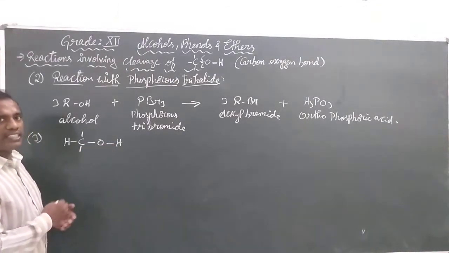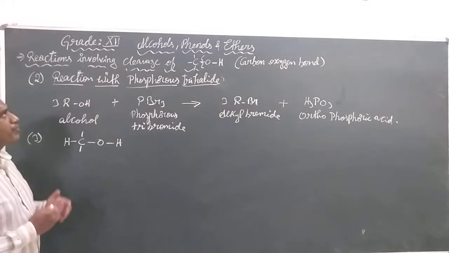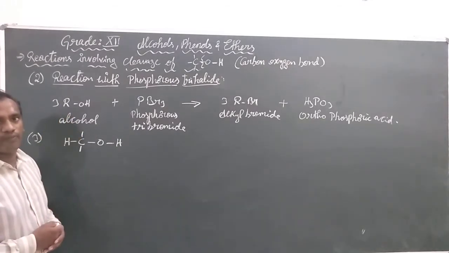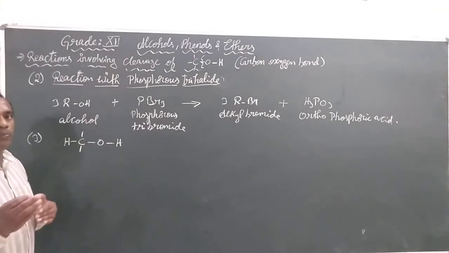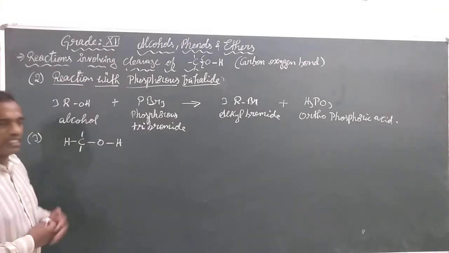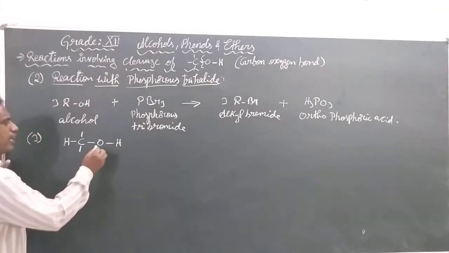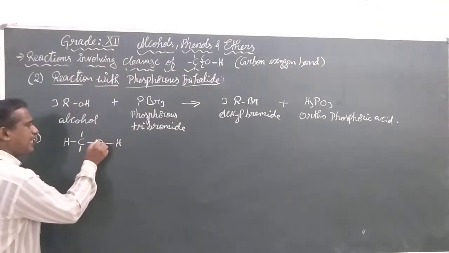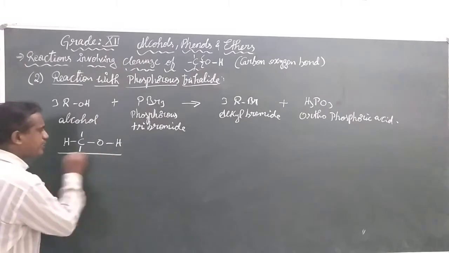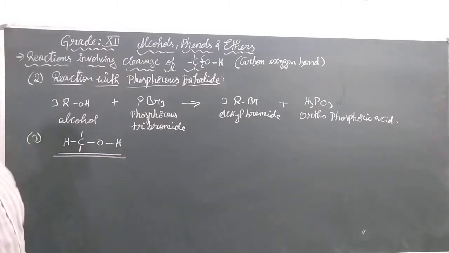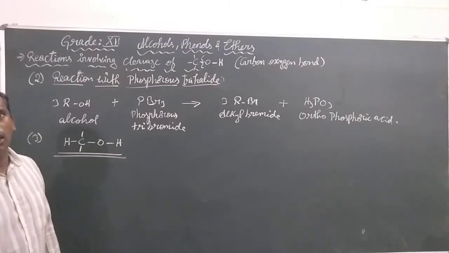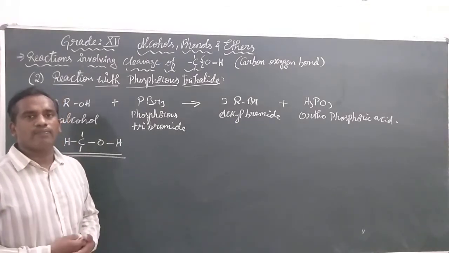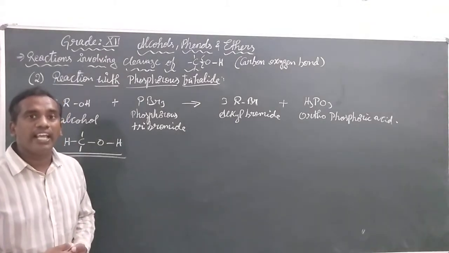Our concept is to break down the bond between carbon and oxygen. Here we will be observing various processes. Let us see, if there is a bond cleavage, how does it take place in the case of the alcohol? We are using an example, ethanol.